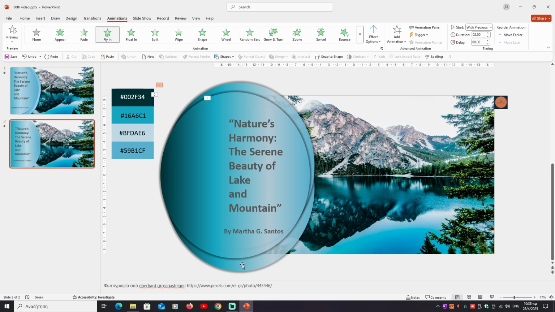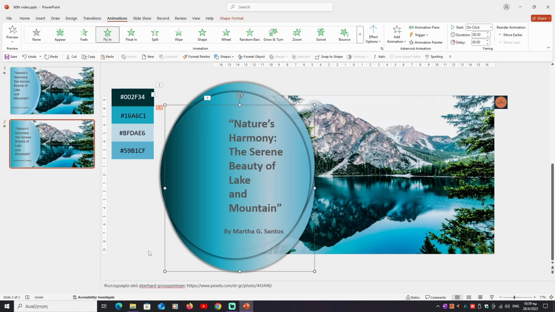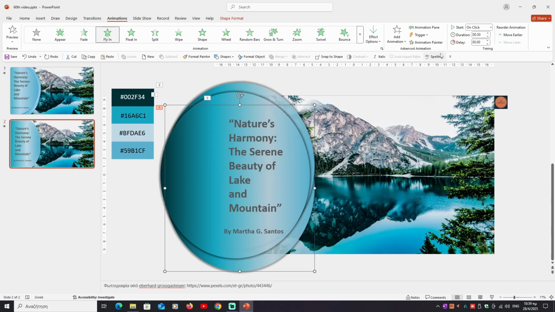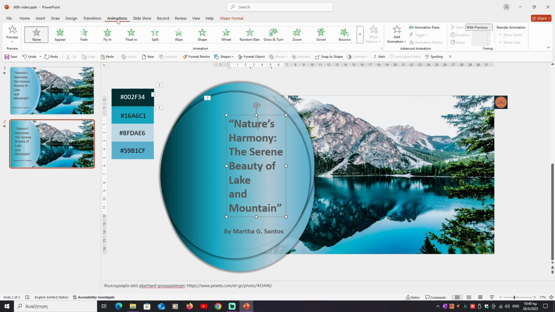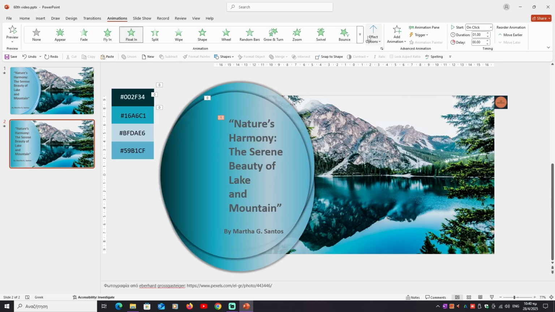We choose the third oval, fly in, effect options from top, start with previews, duration 2. Then we go to the title, animations, float in, effect options float up as one object, start after previews, duration 1.